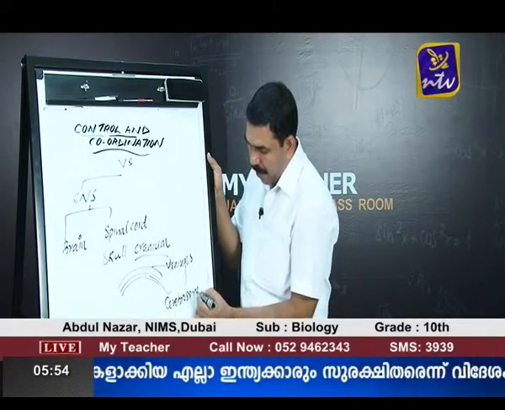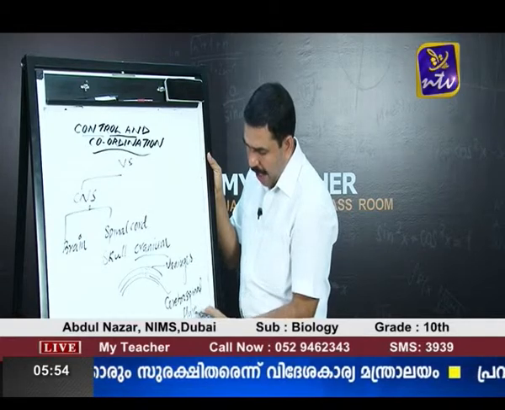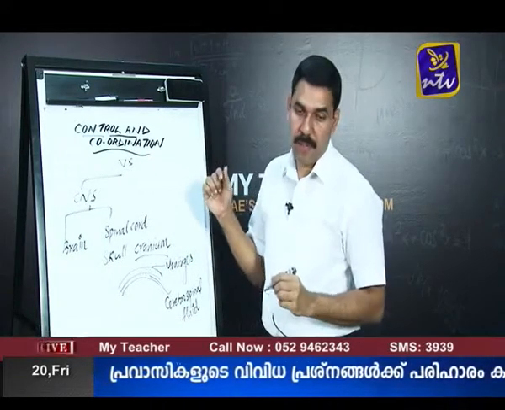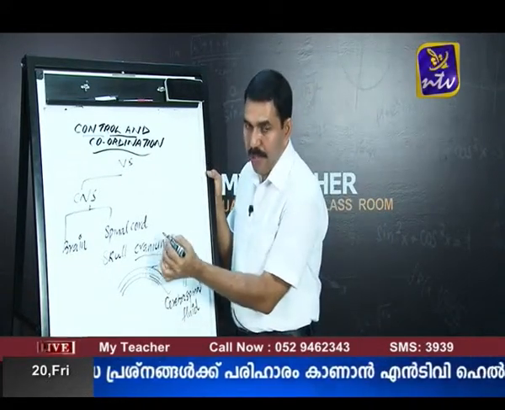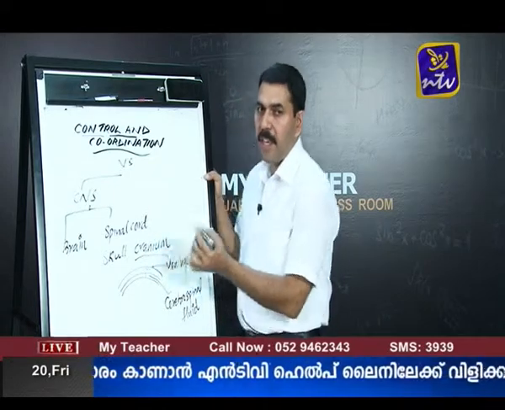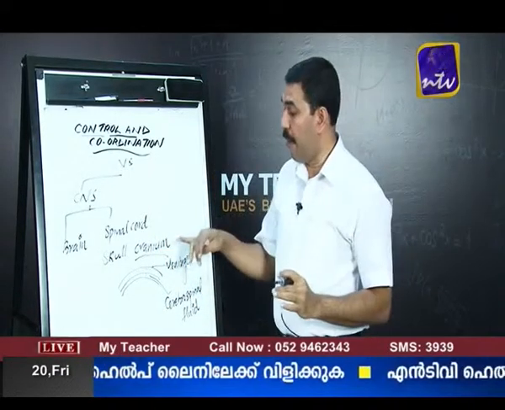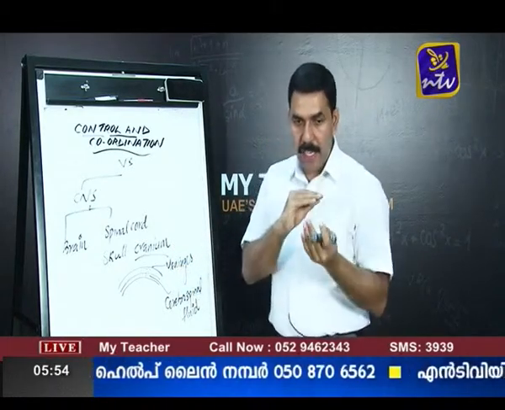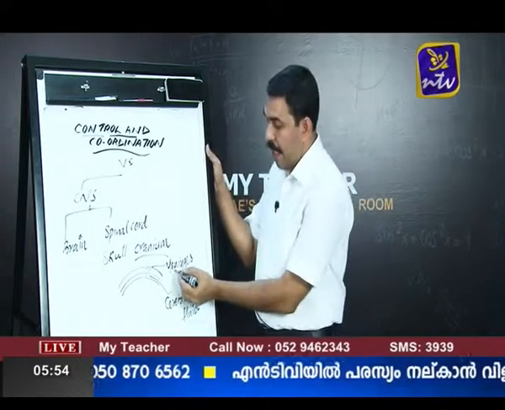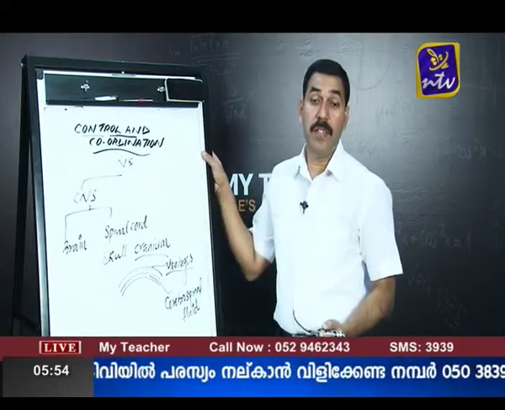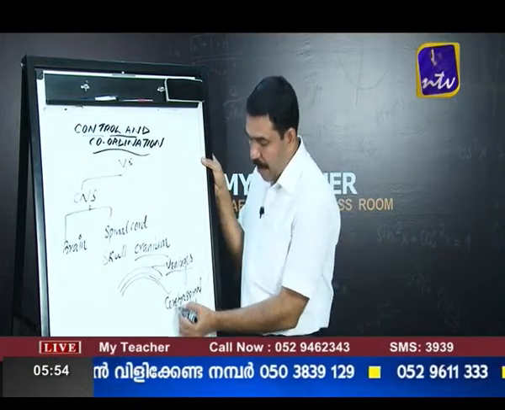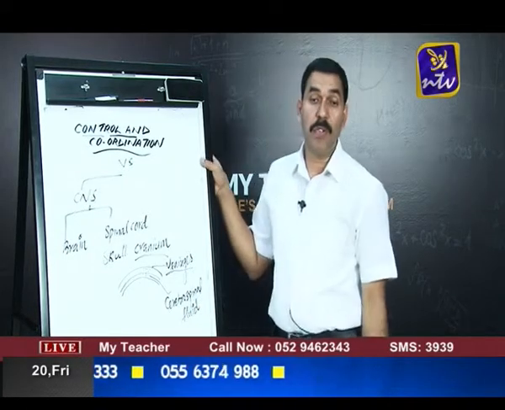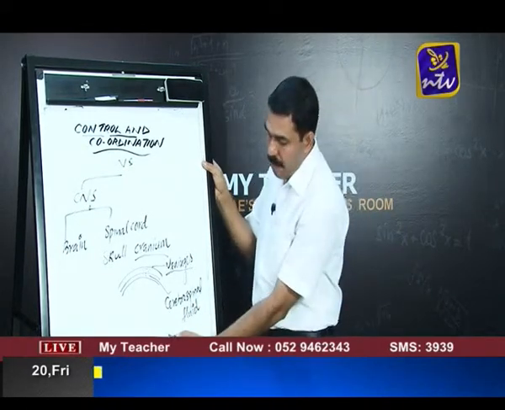This cerebrospinal fluid is derived from the blood, and it is renewed also by the blood. So the brain sits in a cavity in the skull, and it is protected by a hard bony covering called the cranium. Inside the cranium, the brain has a three-layered membrane covering, called meninges. In between the layers of the meninges, there is a clear fluid, and this fluid is called cerebrospinal fluid. Now let us see what is the function of the cerebrospinal fluid.